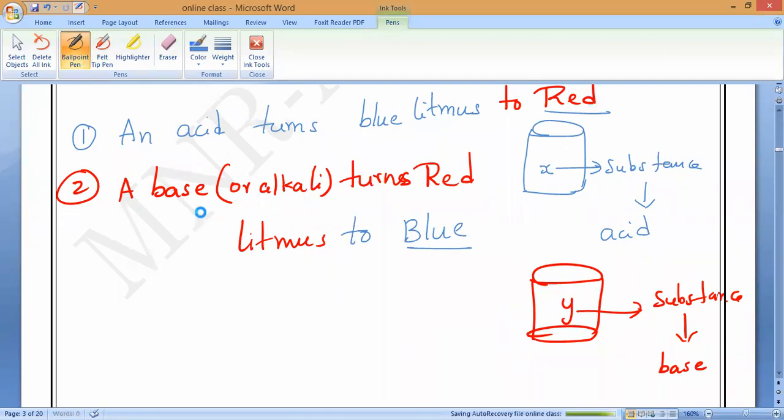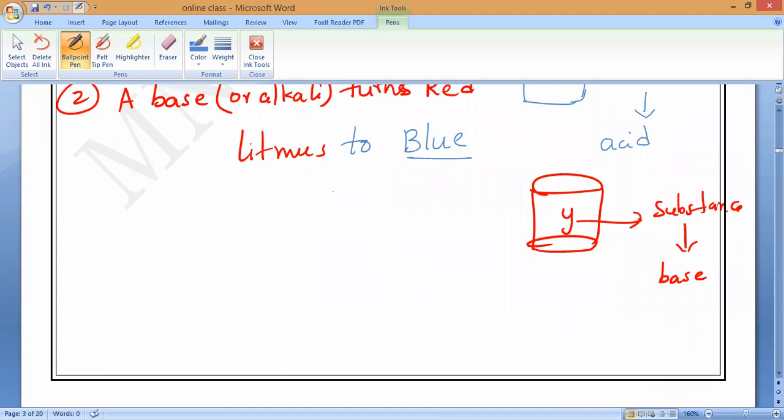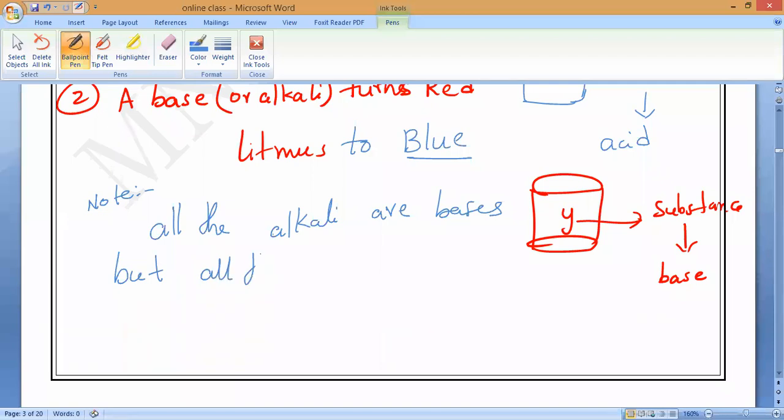Now, about alkalis, again I am telling you, all the alkalis are bases. Note this point. I taught it in the first chapter and I am saying it again now: all the alkalis are bases, but all the bases are not alkalis.